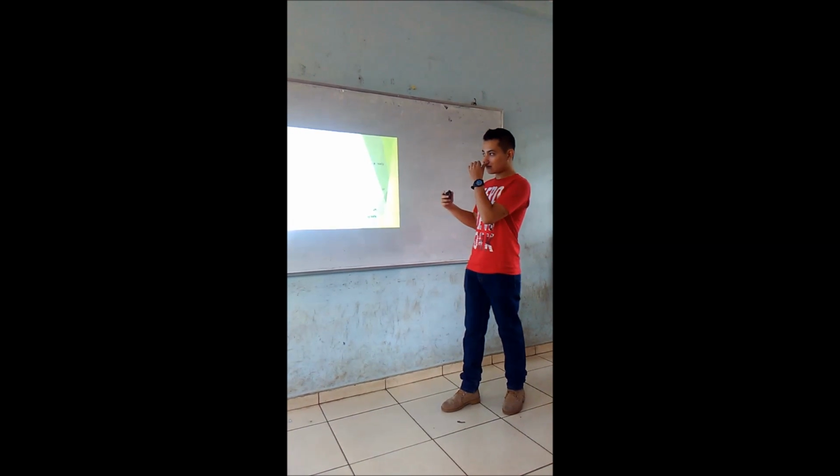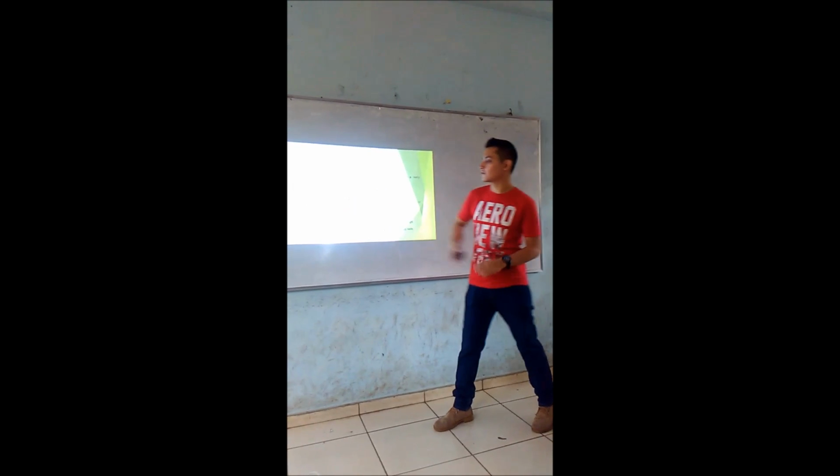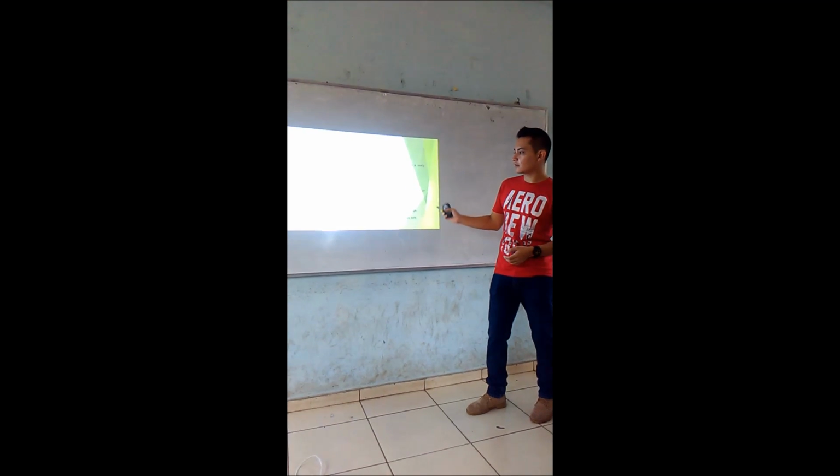Here we have the essay outline, and in the first paragraph we have: trust is the most important factor to consider in a real friendship, and all the details related to trust. Then the second paragraph will be